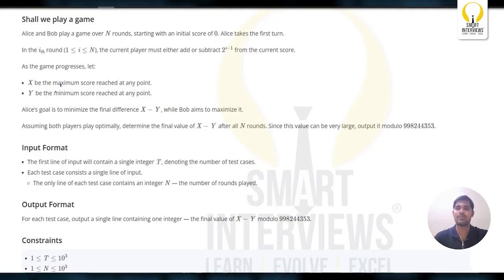So the current score will be 0 here initially. In each turn, either they can add or subtract 2^(i-1) to the current score. In this process, let x be the maximum score reached at any point and y be the minimum score reached at any point. Alice's goal is to minimize the final difference x minus y, while Bob aims to maximize it. Assuming both players play optimally, determine the final value of x minus y after all n rounds. Since this value can be very large, output it modulo a given number.